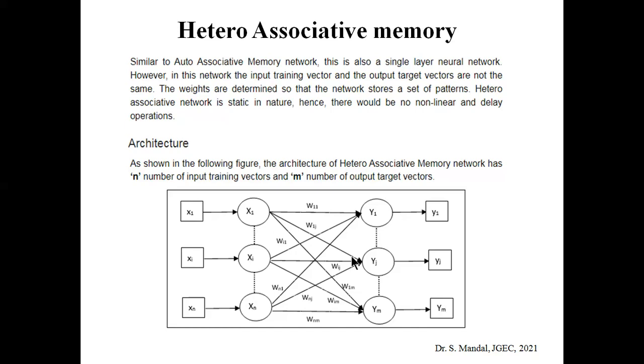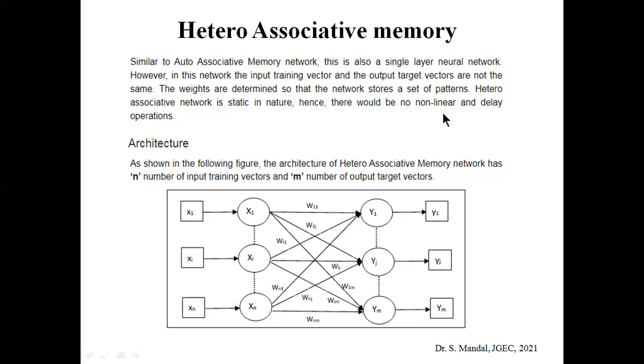Okay, so you can see that the architecture contains x1 node, x2 node up to xn node, where n is the number of input nodes, and output nodes y1, y2 up to ym, where m is the number of output target vectors. So obviously n is not equal to m. In normal condition n is greater than m. So this is the architecture of heteroassociative memory, where n is the number of input nodes and m is the number of output target nodes.